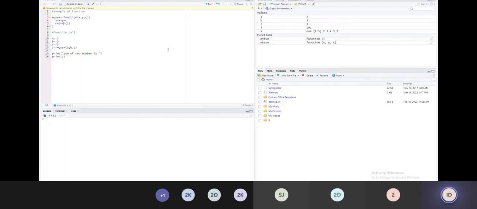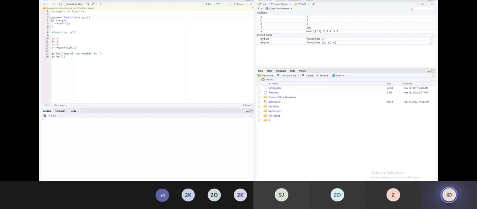What change did I do? A is equal to 2 is assigned, b is equal to 3 is assigned, c is equal to 5 is assigned. Right? What am I calling? I'm calling my sum function, but while calling I'm passing the actual arguments, that is a, b, c. A, b, c means 2, 3, 5 I'm passing to this function. So x, y, z and c receive 2, 3 and 5, the sum is calculated, and whatever result is calculated, it will return back to this call, stored into j, and j will be printed.